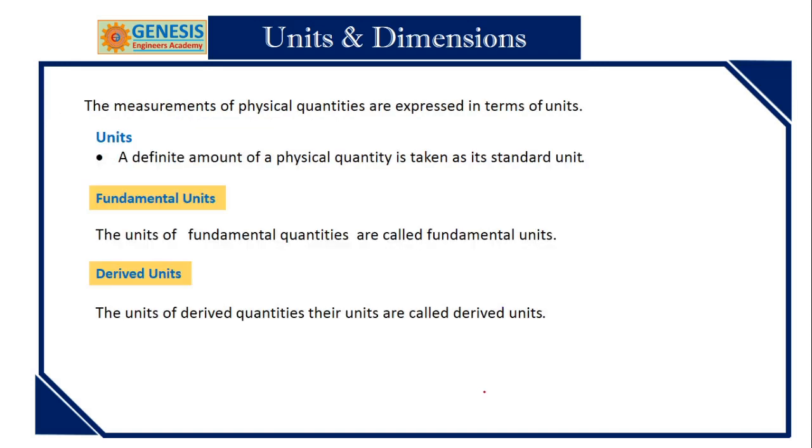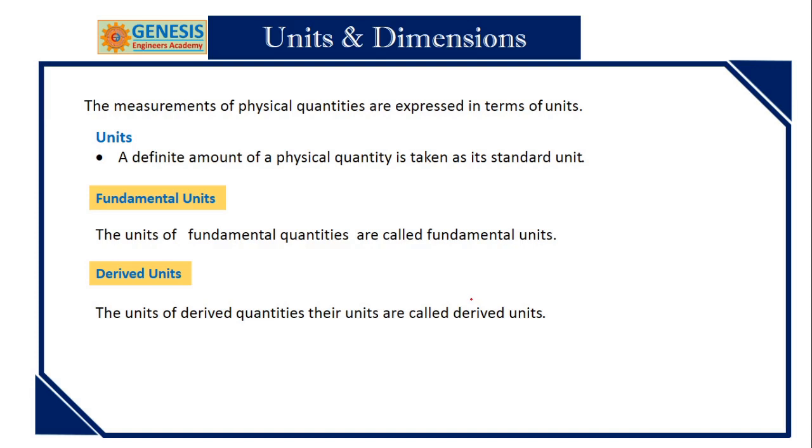Next, units. The measurements of physical quantities are expressed in terms of units. A definite amount of a physical quantity is taken as its standard unit. Suppose centimeter in CGS system, gram for mass, second for time. The units assigned to fundamental quantities are called fundamental units. The units assigned to derived quantities are called derived units.